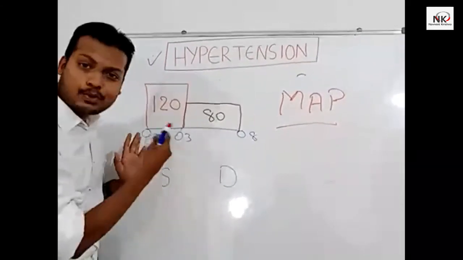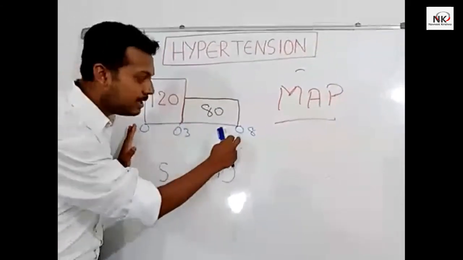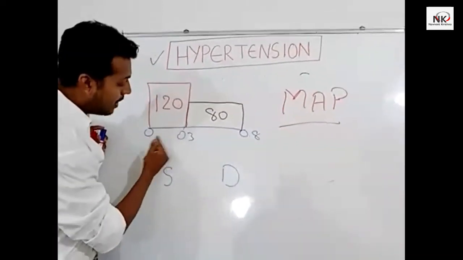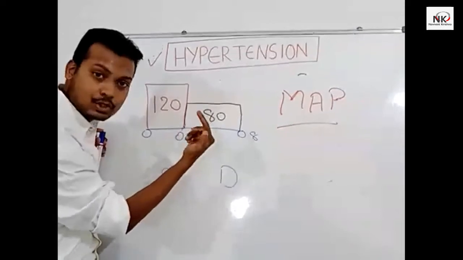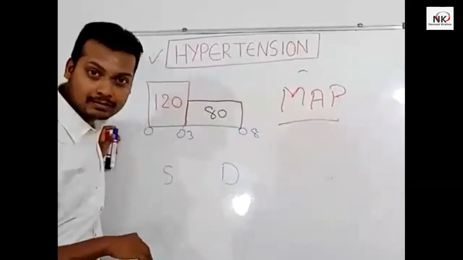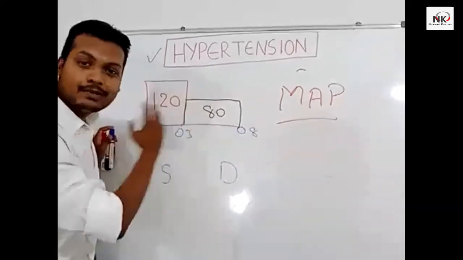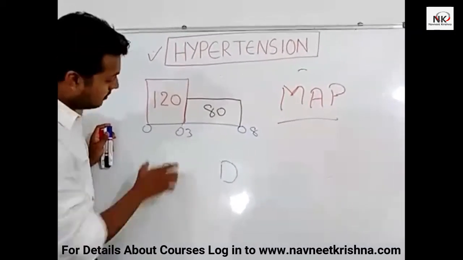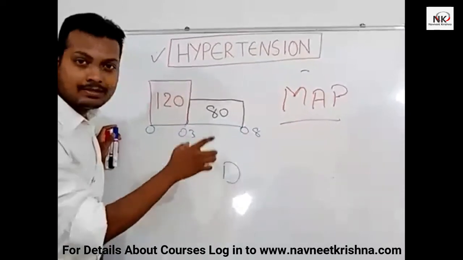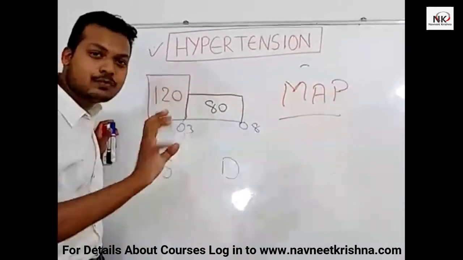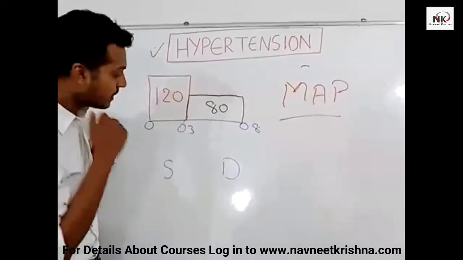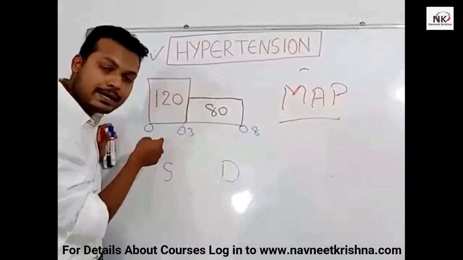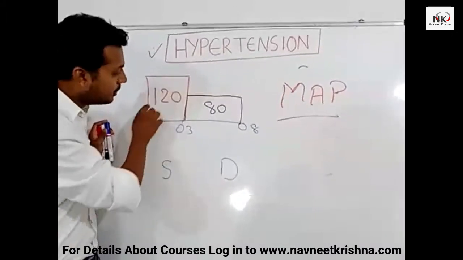Consider this is approximately 0.9. If it is 0.8, consider this is 0.9. So 0.3 is one third, 0.6 is two thirds, 0.9 is three thirds. So one third, one third, one third. Can we divide this into one third, one third, one third? Right? 0.3, 0.3, 0.3. Let's assume 0.9 just for the calculation. So this is one third of the whole cardiac cycle.